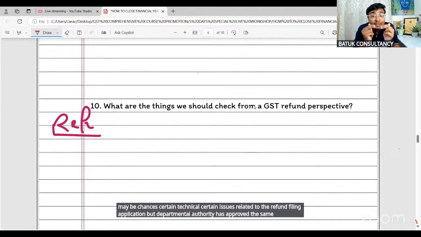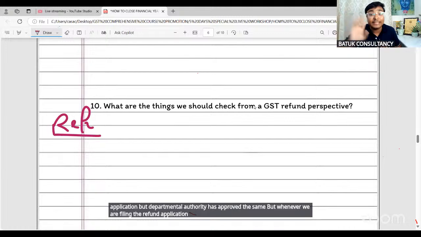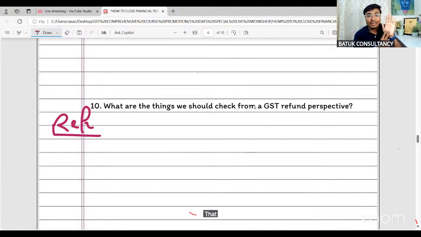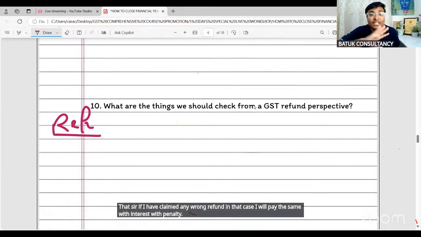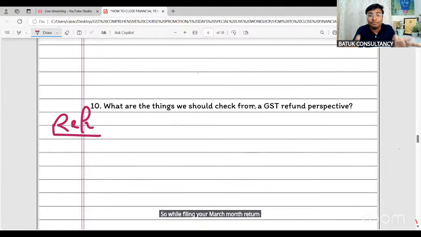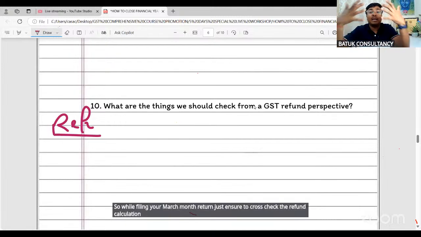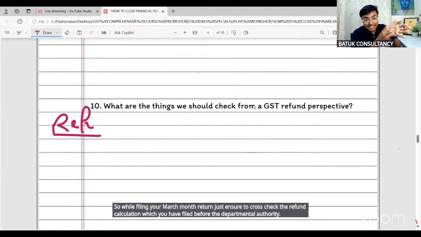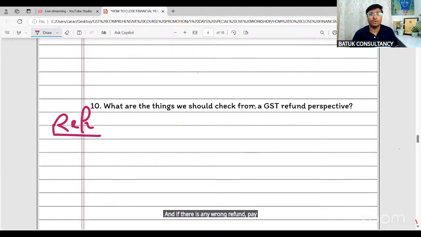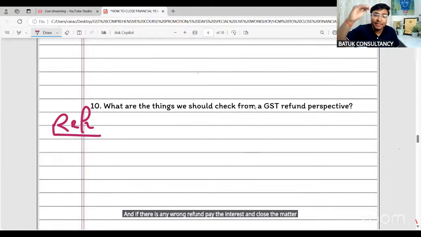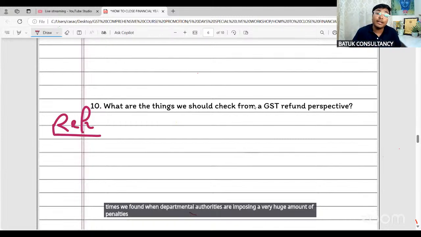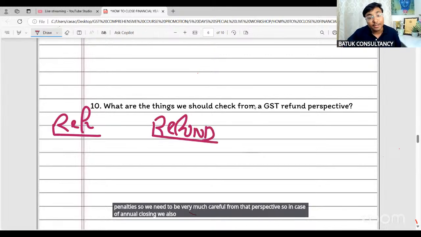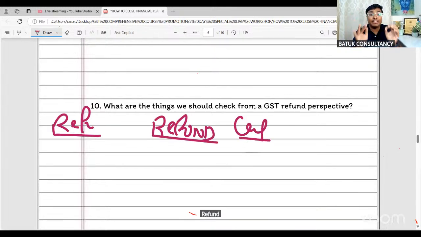But whenever we file the refund application, we also submit an undertaking that, sir, if I have claimed any wrong refund, I will pay the same with interest and penalty. So while filing your March month return, just ensure to cross check the refund calculation which you filed before the departmental authority. If there is any wrong refund, pay the interest and close the matter. Multiple times we find departmental authorities imposing a very huge amount of penalties, so we need to be very careful from that perspective. So in case of annual closing, we also need to focus on refund calculation and complete verification.